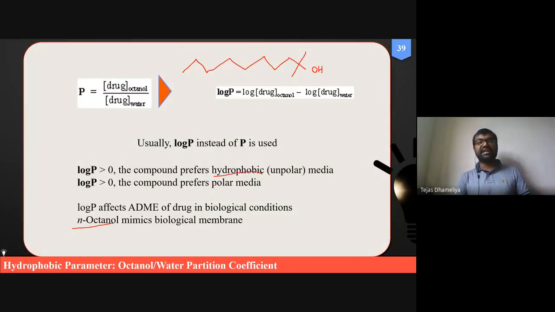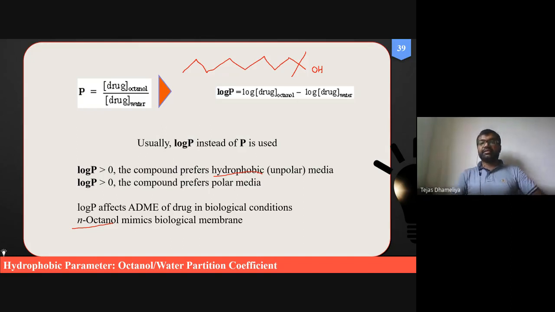Previously I have also explained to you that by taking a logarithm of a certain quantity, we can convert a big number into a smaller one. If I have 1, log of 1 will become 0. If I have 10, log of 10 is 1. If I take 1000, log of 1000 will become 3.